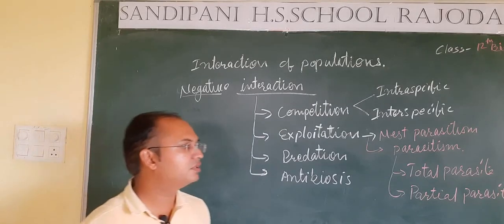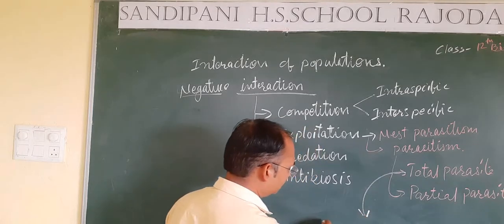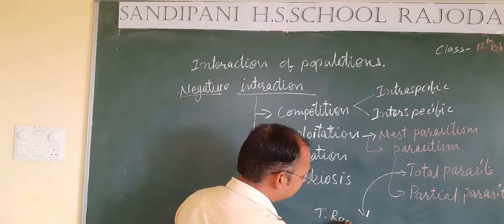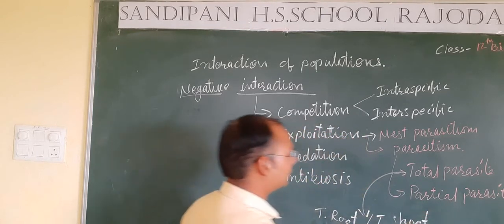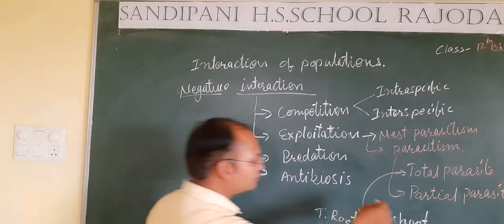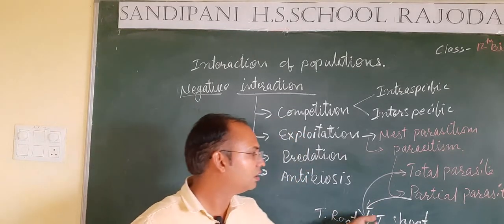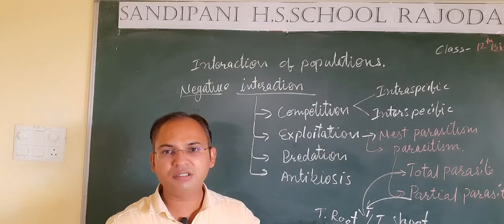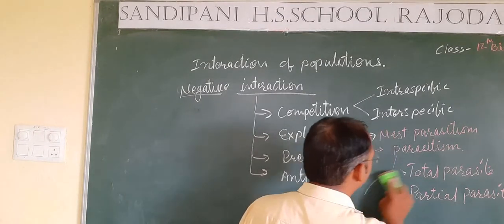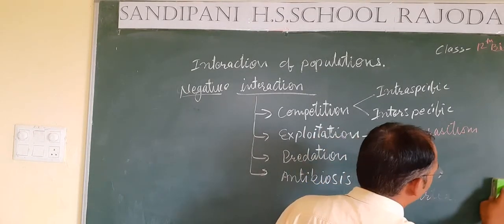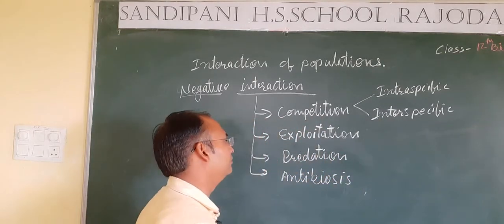So if we talk about the parasites in plants, then these total parasites are also of two types: total root parasite and total shoot parasite, or total stem parasite we can say. And these partial parasites are also of two types: partial root parasite and partial shoot parasite. So this is parasitism. Parasites are living organisms which depend on the members of the other species and in turn directly harm them.